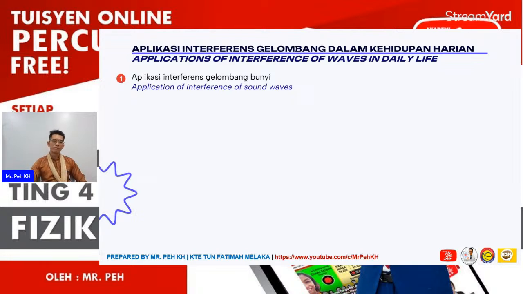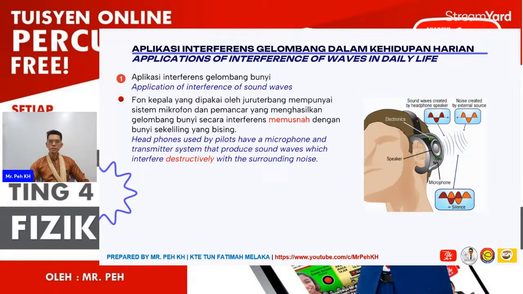Firstly, we discuss the application of interference of sound waves in our daily life. Here you can see we have the headphone. Headphones used by pilots have a microphone and a transmitter system that produces a sound wave which interferes destructively with the surrounding noise. From the figure you can see.